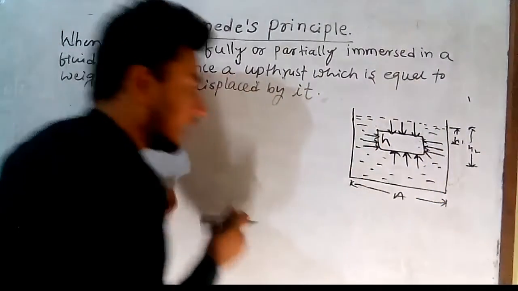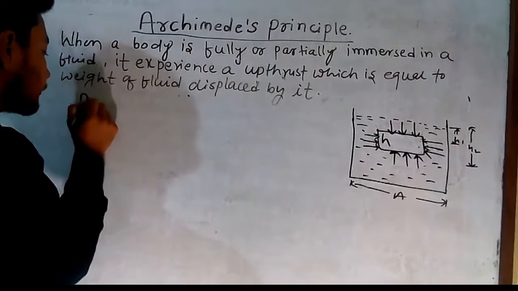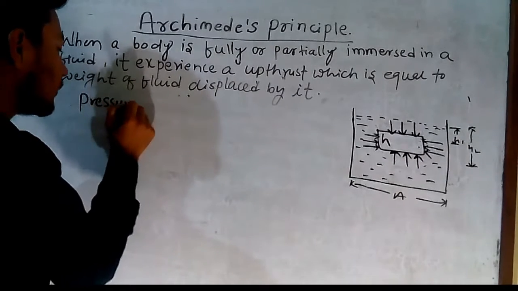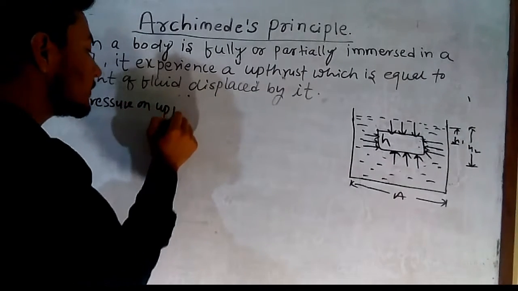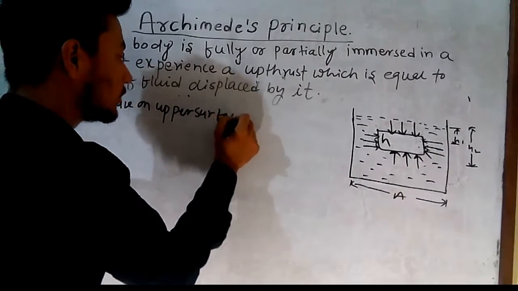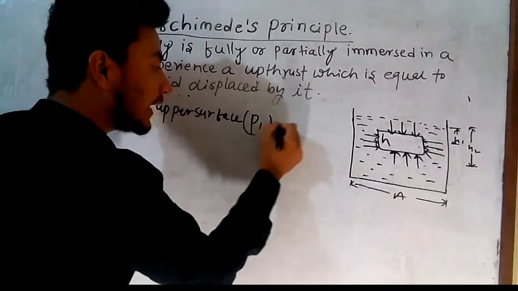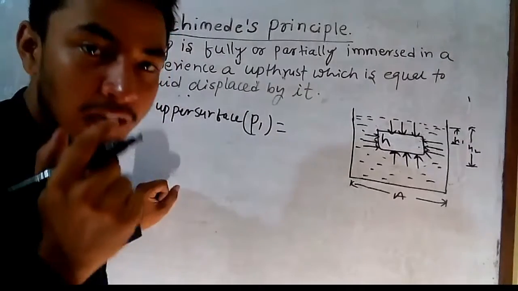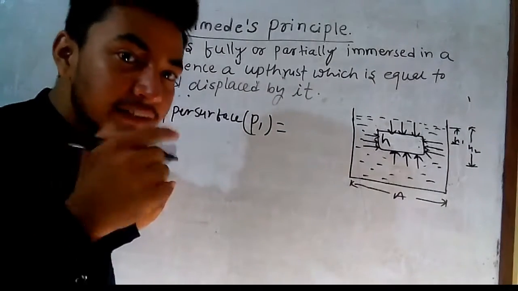Okay, so what can I write here? Pressure on the upper surface, P1. What is the formula of liquid pressure? h d g.